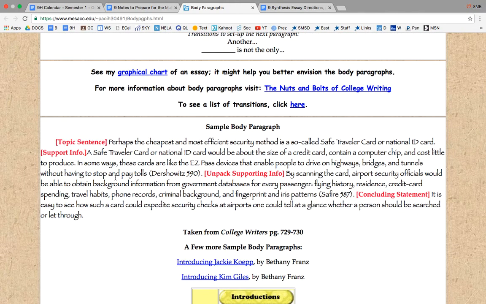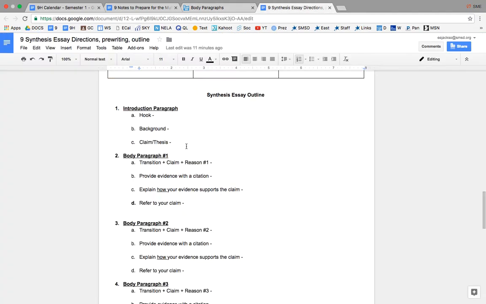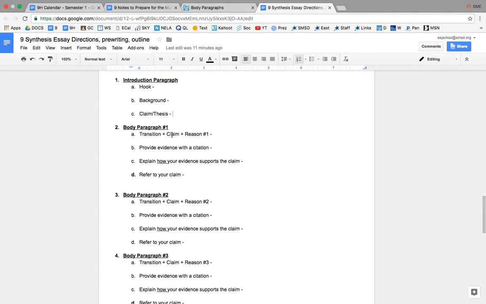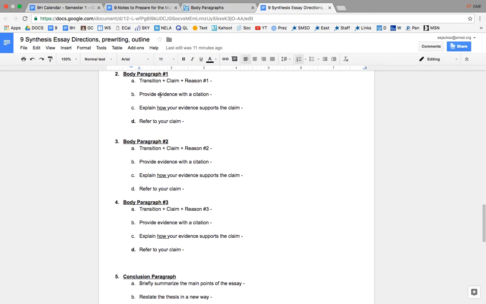Here's a sample body paragraph. Again, if you go over to the outline, all of that information is laid out for you here. If you complete that, you'll be well on your way to having all of the ideas and content and organization that you need for your essay.